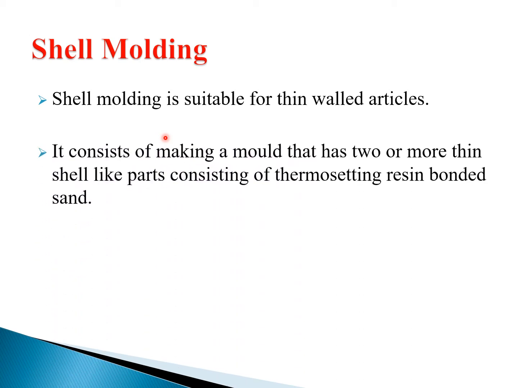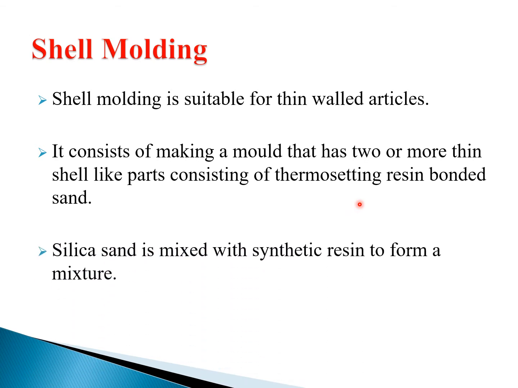It consists of making a mold that has two or more thin shell-like parts consisting of thermosetting resin bonded sand. As you already know, thermosetting means the sand is heated to a certain temperature and set to a certain level. That sand is known as thermosetting sand, and we use it to make this shell molding.